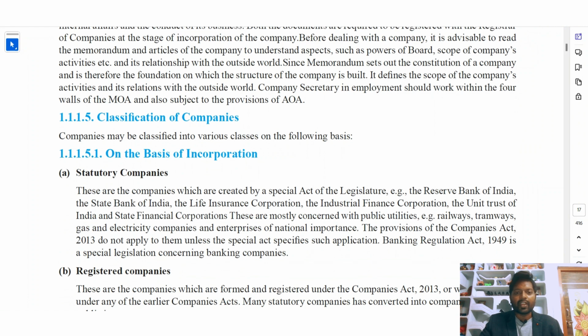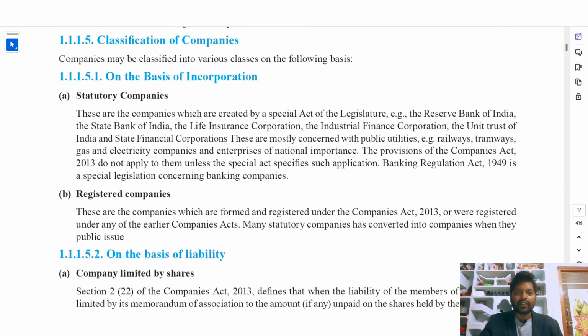Classification of companies. Companies may be classified into various classes on the following basis. So on the following basis, companies are classified into different types. First, on the basis of incorporation, how many types are the companies classified into?